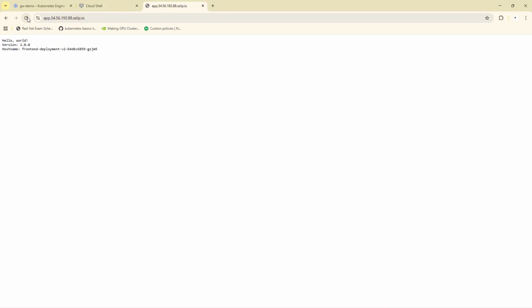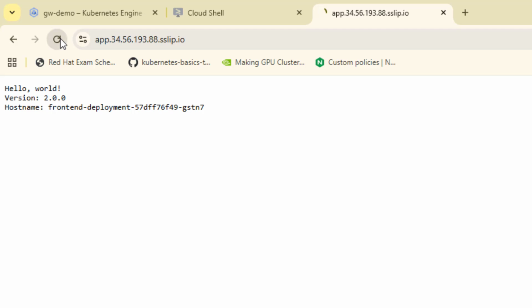If I refresh it again, now it's showing the version 1 application. If I refresh it again, it's version 2. Now it's version 1 again, because I gave 80% to version 1. That's why most of the time we are getting the version 1 application. Some requests are hitting version 1 and some are hitting version 2. This is production-grade traffic splitting.